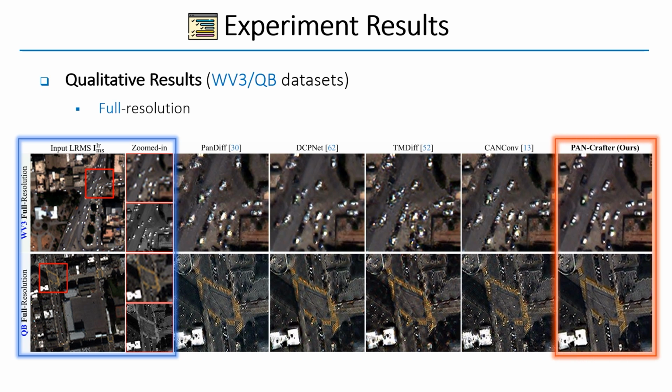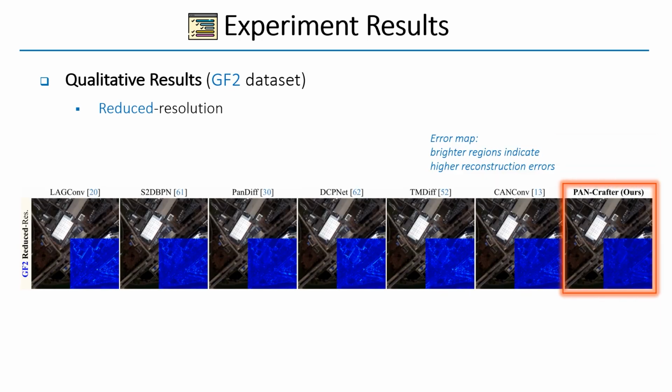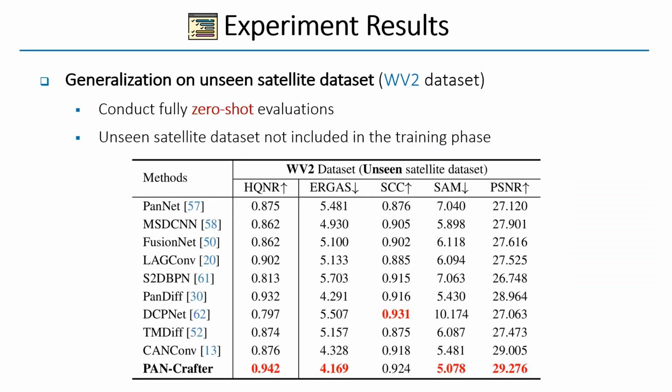Only our proposed PAN-Crafter is capable of generating high-quality images with clear edges around cars, buildings, and crosswalk lines, whereas previous methods tend to produce blurry and distorted results from misaligned input PAN and MS image pairs. Visual comparison of pan-sharpening results on the GaoFen-2 and QuickBird datasets at reduced resolution. The blue-colored insets represent error maps computed against the ground truth, where brighter regions indicate higher reconstruction errors.